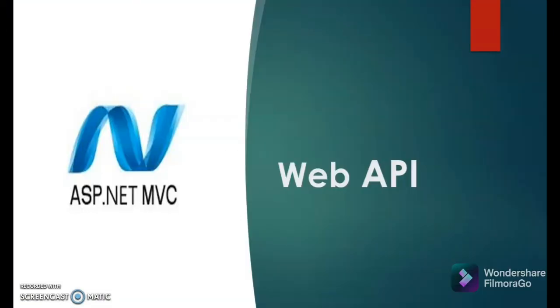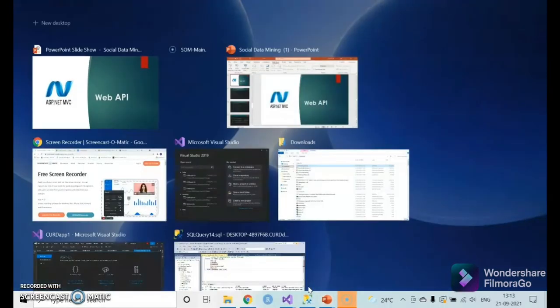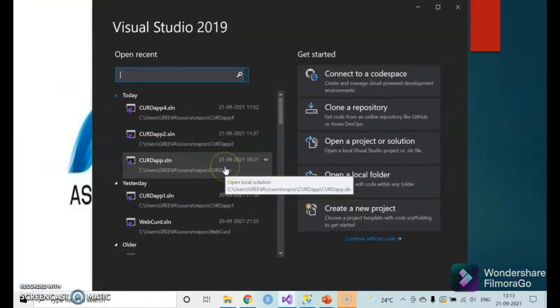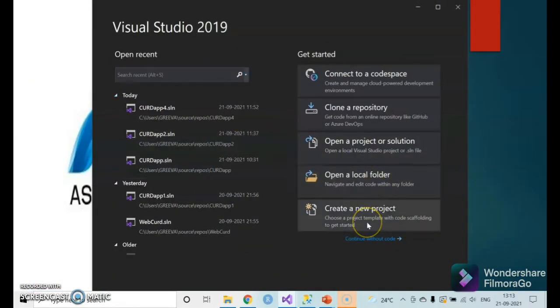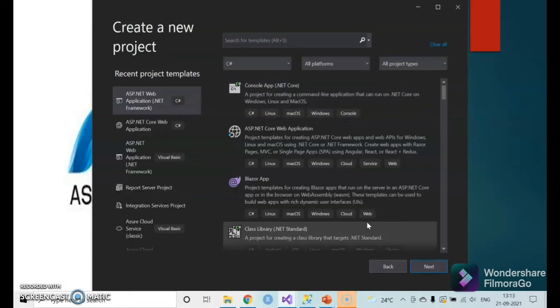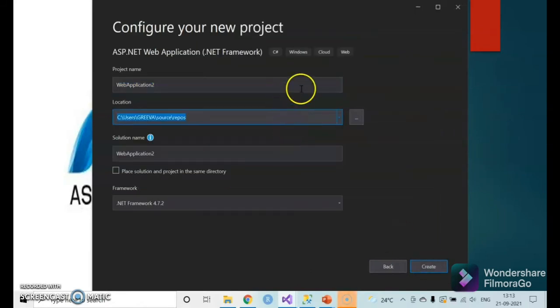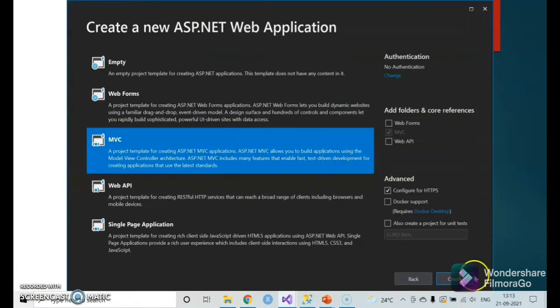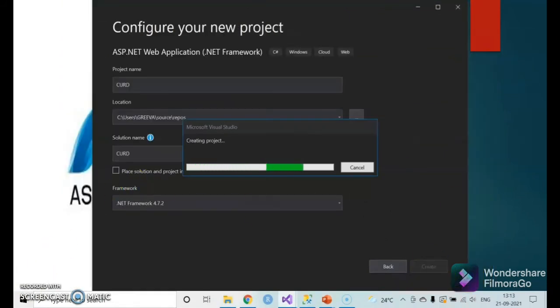Hi, I'm Griva Gohil, and I'm going to present the code that we have written for our web API in C#. So first we are going to open Visual Studio and create a new project with ASP.NET Web Application, having the name CRUD. We'll select MVC and then create the project.